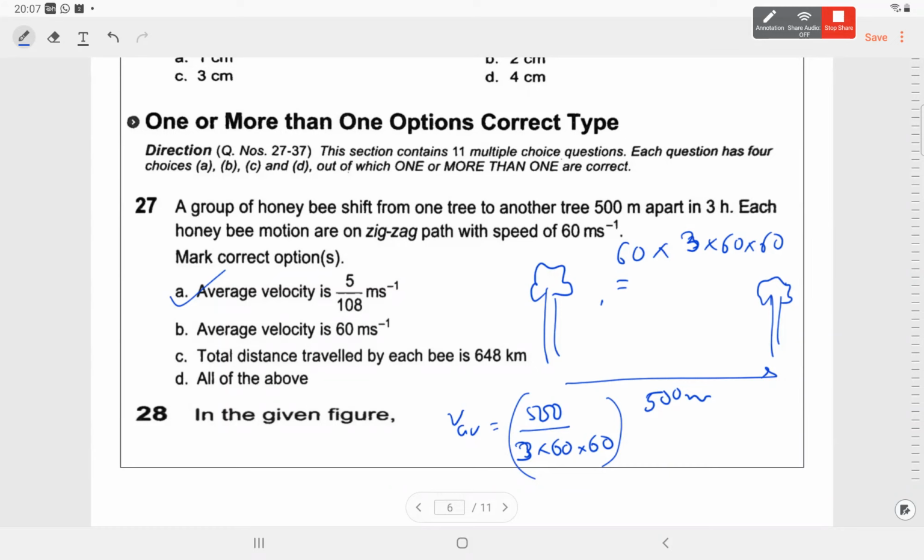Yes, it is correct. A is also correct, C is also correct. Very nice.